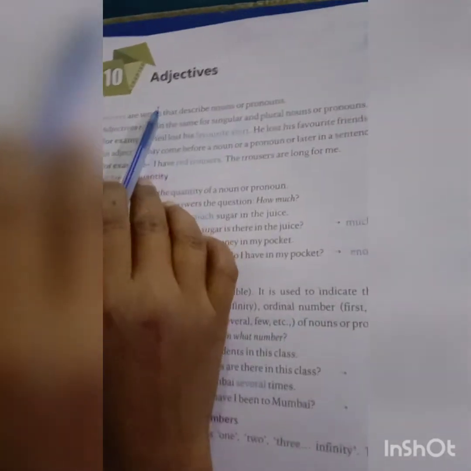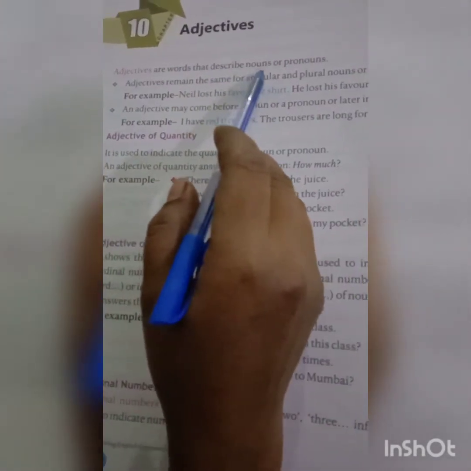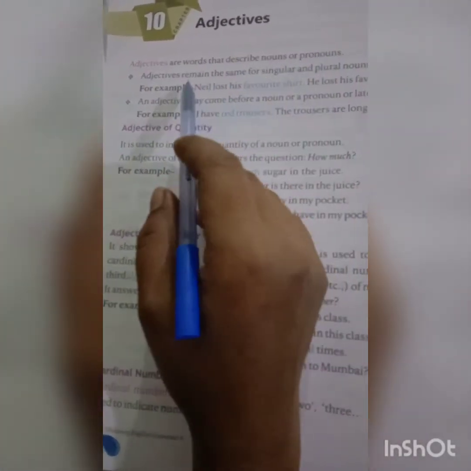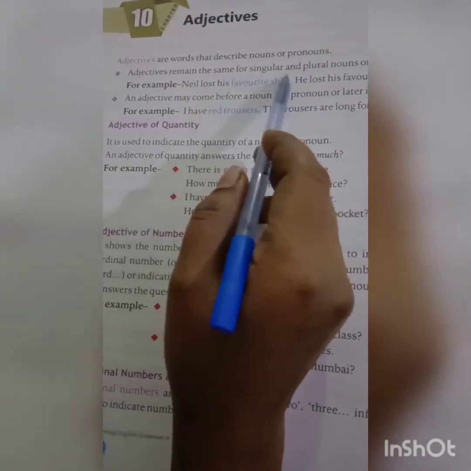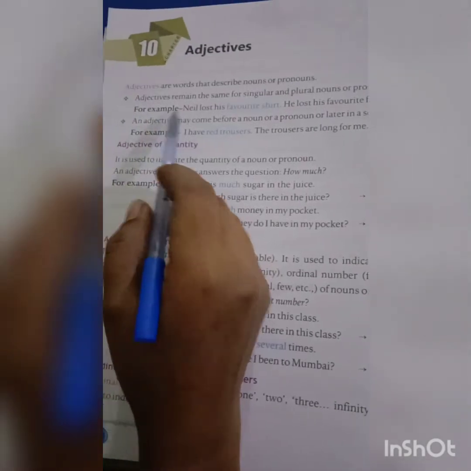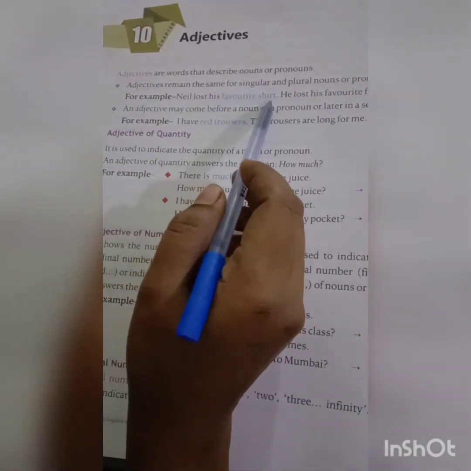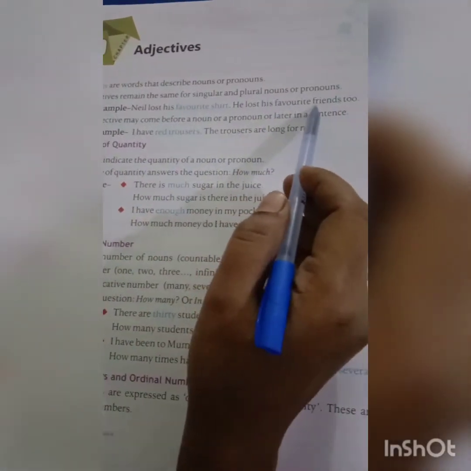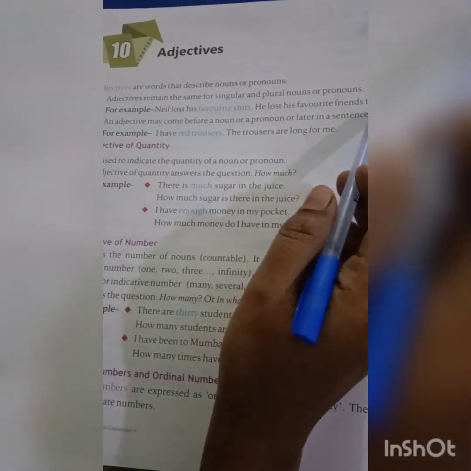The subject is grammar. Chapter 10, Adjectives. Adjectives are words that describe nouns or pronouns. Adjectives remain the same for singular and plural nouns or pronouns. For example, Neil lost his favorite shirt. He lost his favorite friends too.